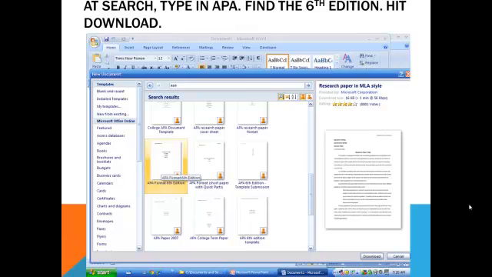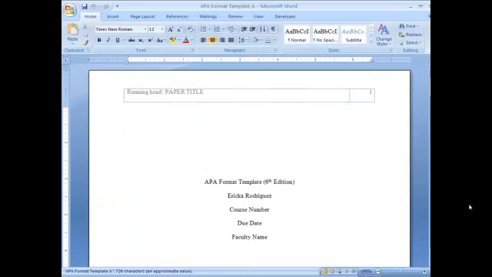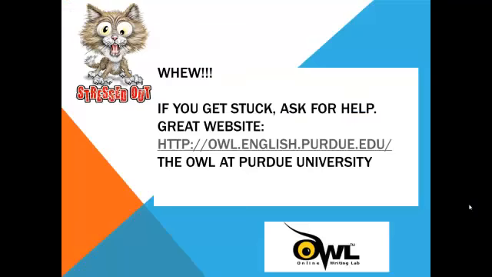There are a long list of APA. Please make sure you find one that says the 6th edition. And then you'll want to compare it to the APA manual to make sure you have chosen the correct one. You simply download it, and then you will have that template which you can work from in your Word documents now, and just simply fill in your information using the template.